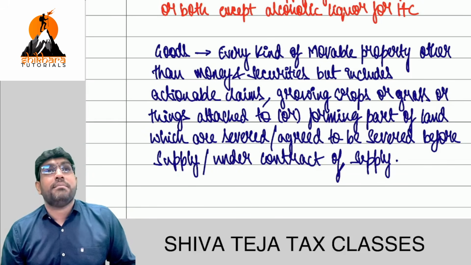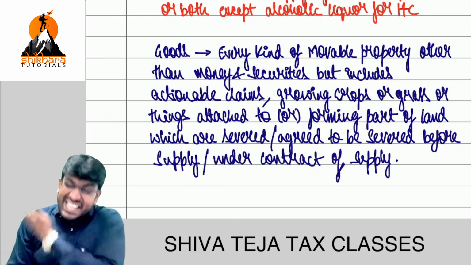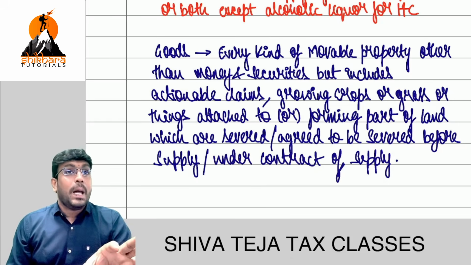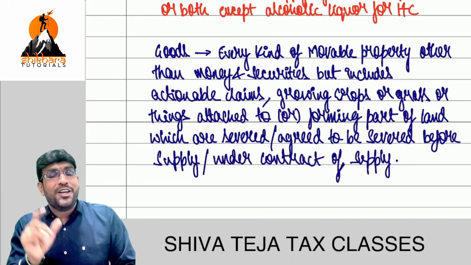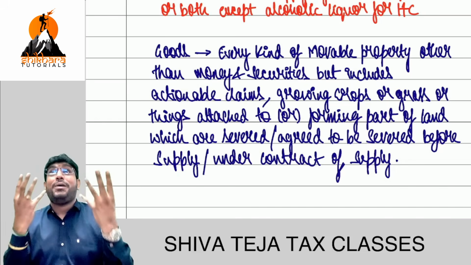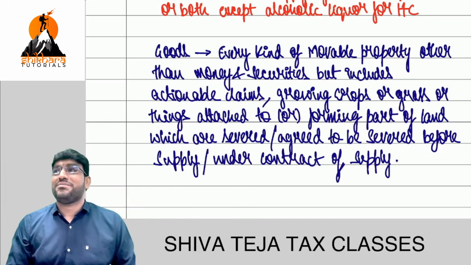99.99% it will not come in exam. But you should know what it is. If you don't know what goods is, it doesn't make any sense. That is why I spend a lot of time. Clear, friends? But why is this concept important? When I go to the topic called block credit, you'll find one word: goods or service taken for construction of immovable property, credit is not allowed. There again, this point will be stressed.